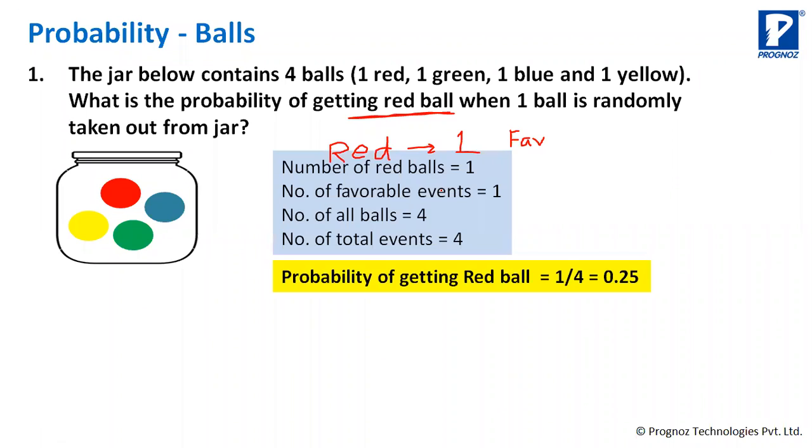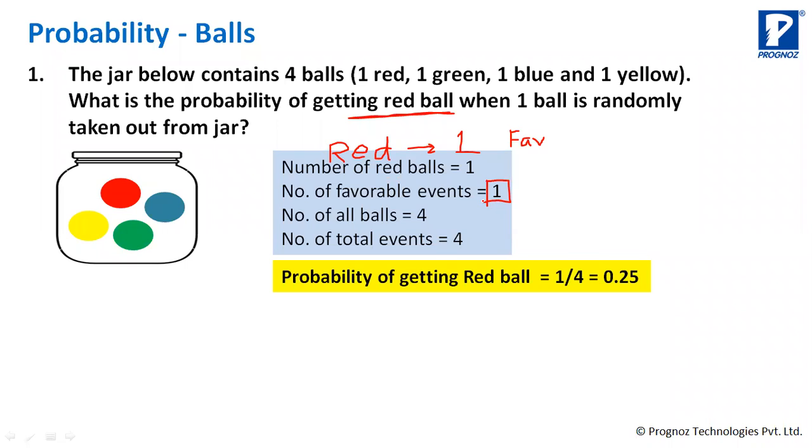So number of red balls is 1, so favorable event is 1. Favorable आपके पास एक ही है because एक ही red ball है. लेकिन total number of balls जो 4 हैं, so total number of events 4 हैं. 4 event हो सकते हैं आपको निकालने के लिए possible. और favorable में एक ही है, एक ही red ball. अगर 2 रहता है तो 2 हो जाता.